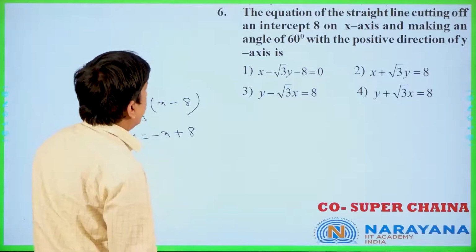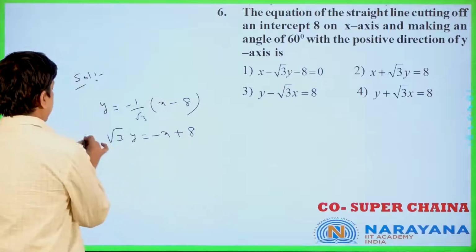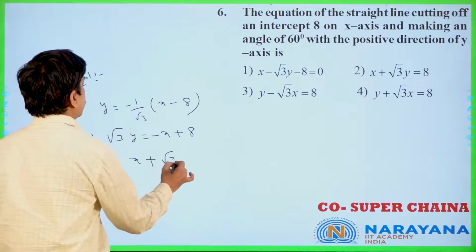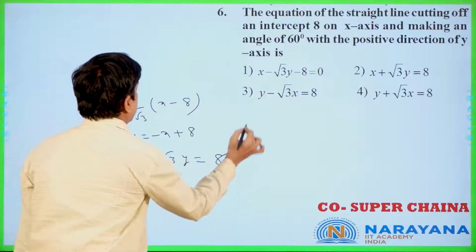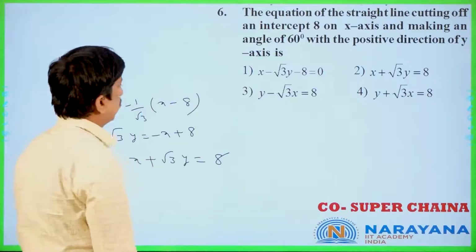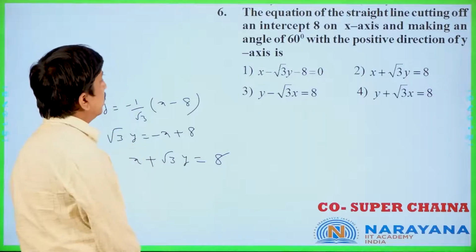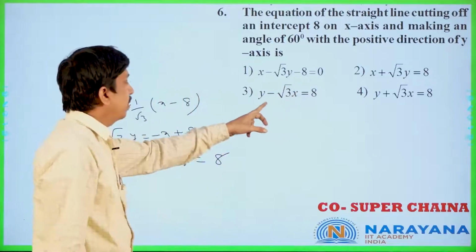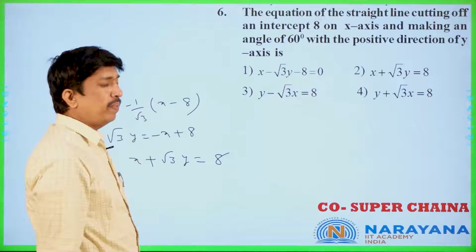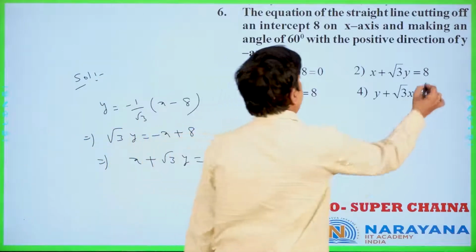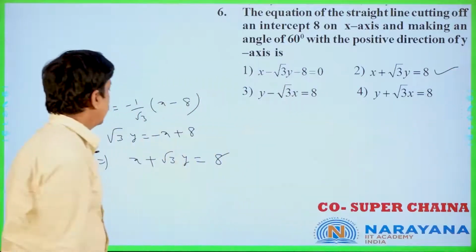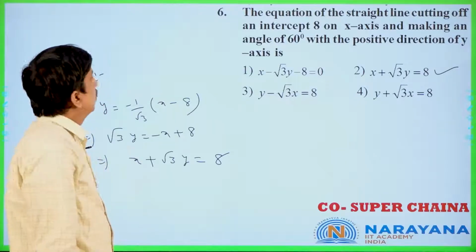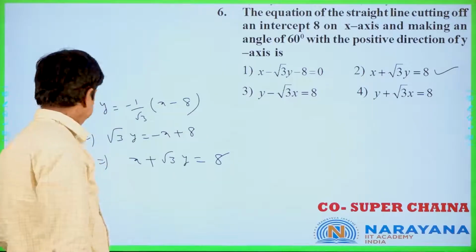Now x plus root 3y. This implies, if you take minus x to the left side, x plus root 3y is equal to 8 only. X plus root 3y is equal to 8. X plus root 3y equal to 8 is the answer among the options. Is it clear? Let us move to the next question.